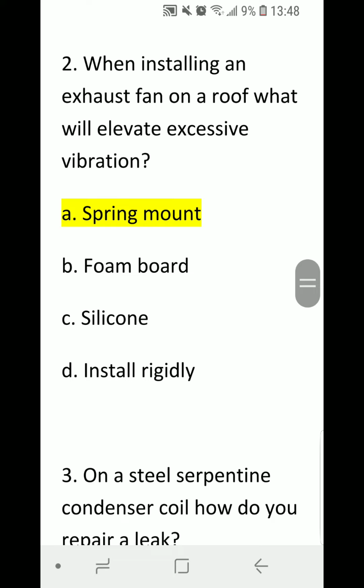Number 2. When installing an exhaust fan on a roof, what will eliminate excessive vibration? A. Spring mount. B. Foam board. C. Silicone. D. Install rigidly. Correct answer is A. Spring mount.